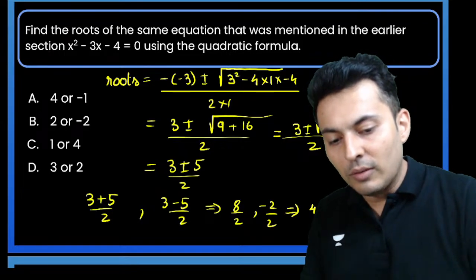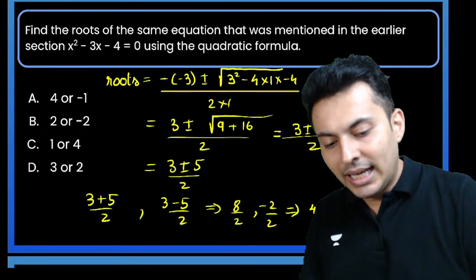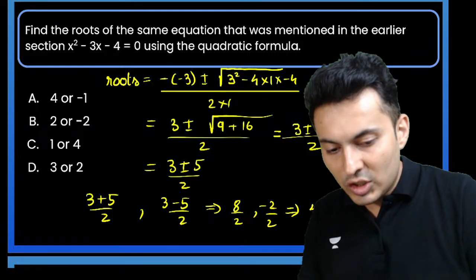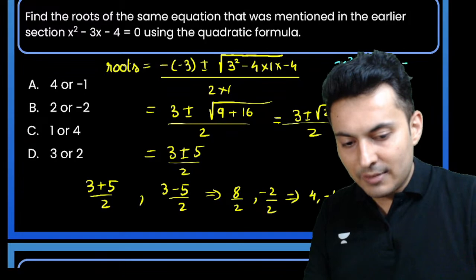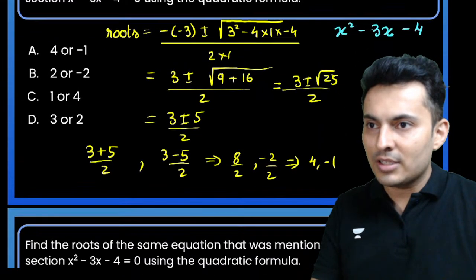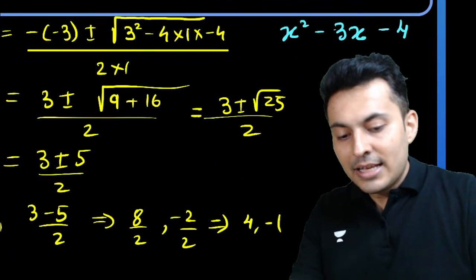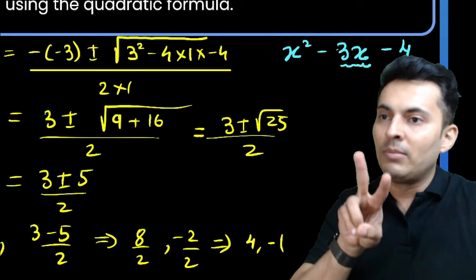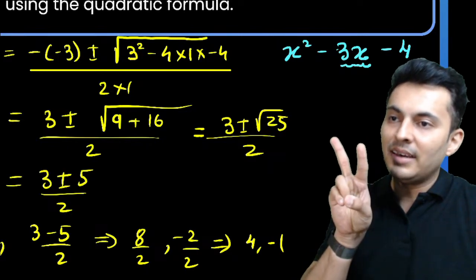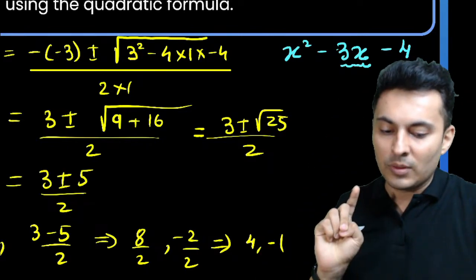There is another way also of doing it, and that is factorization. So x square minus 3x minus 4. Always try to split this 3x into two numbers whose addition is minus 3 and multiplication is minus 4.